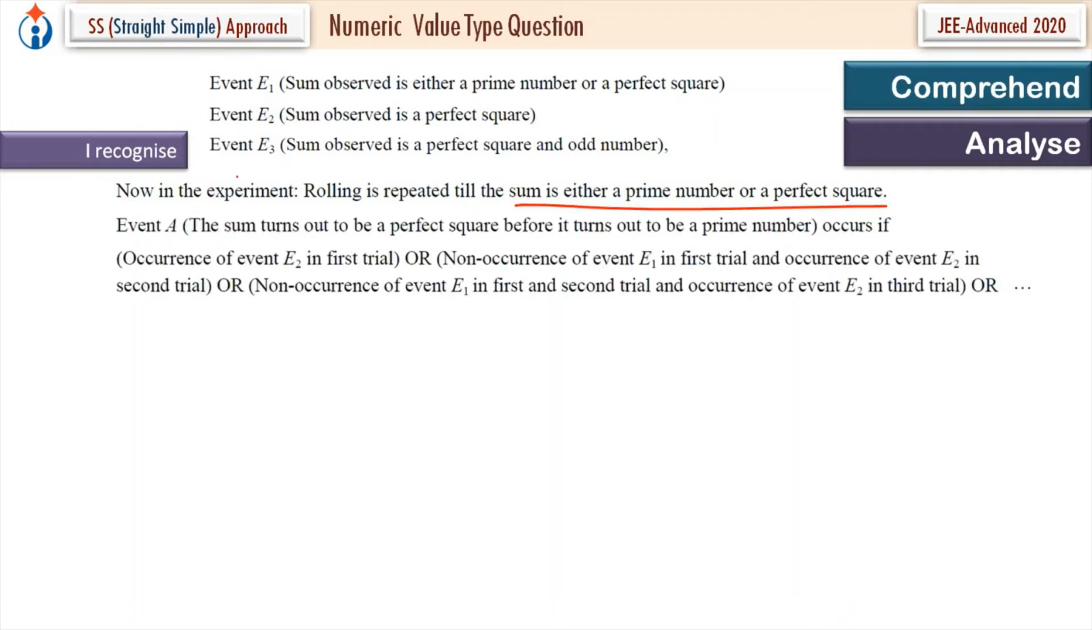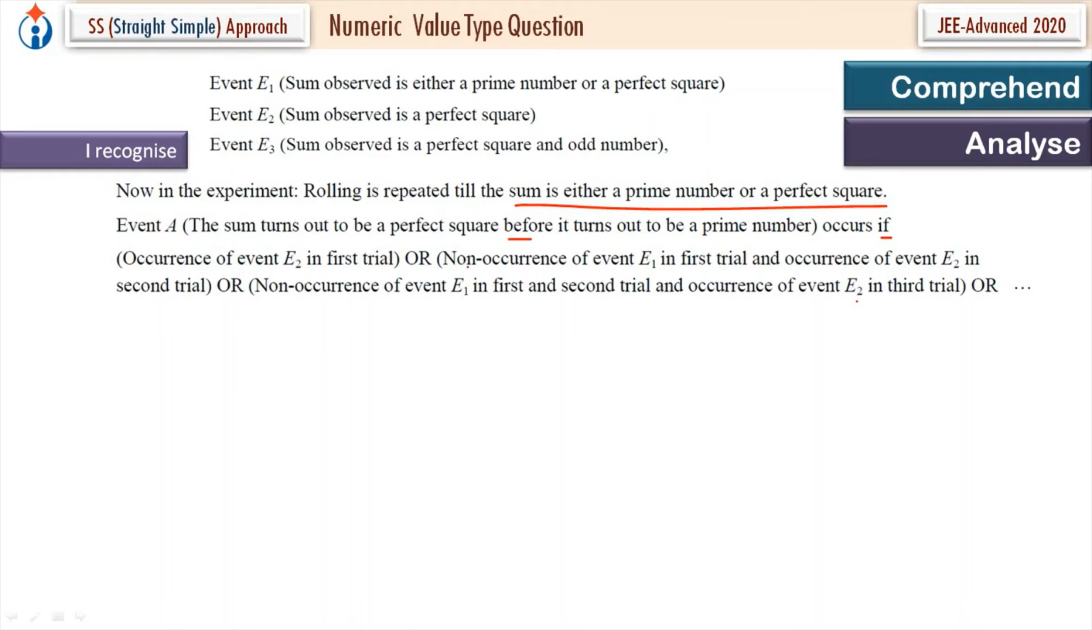Let's pick this. Event A, I'm describing event A. The sum turns out to be a perfect square before it turns out to be a prime number. It occurs if E2 occurs in the first trial, or non-occurrence of event E1 in the first trial and occurrence of event E2 in the second trial, or non-occurrence of event E1 in the first and second and occurrence of E2 in the third trial, or it can go up to the fourth, fifth, sixth, up to infinite.